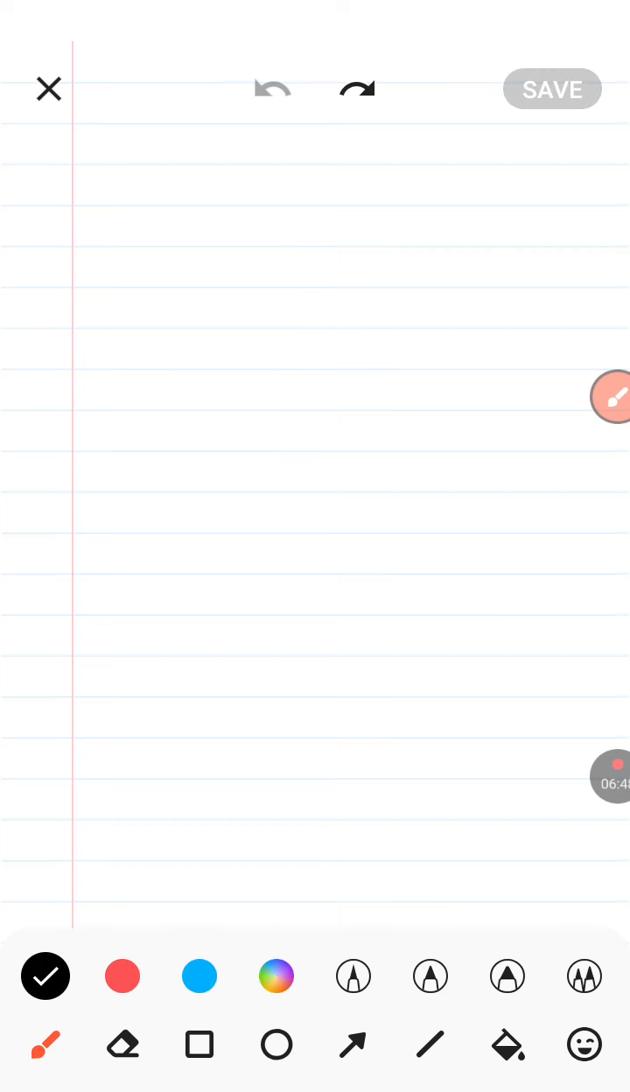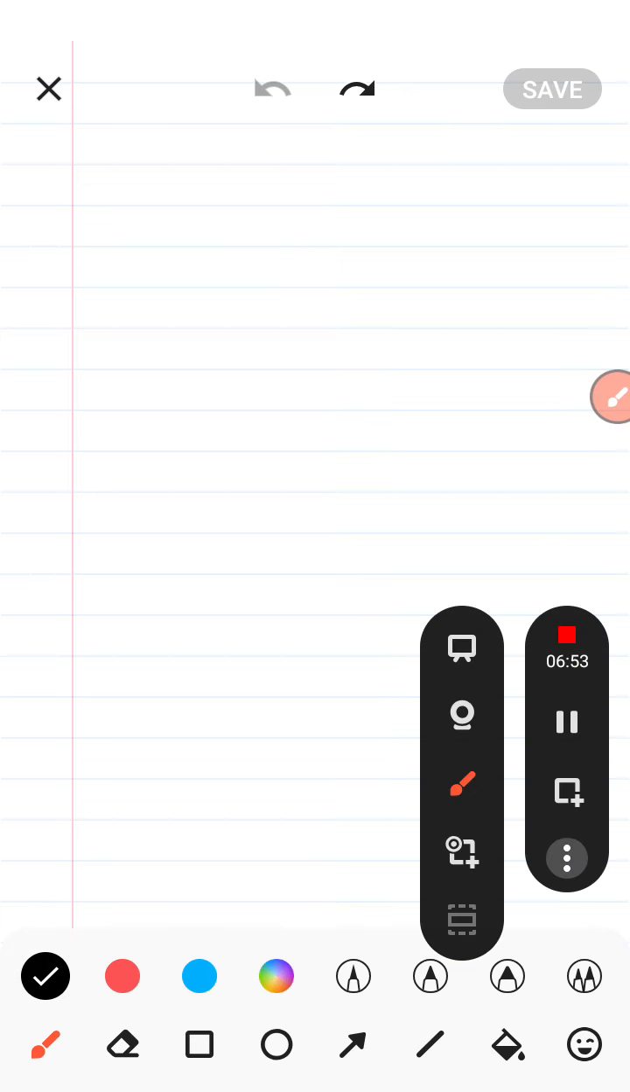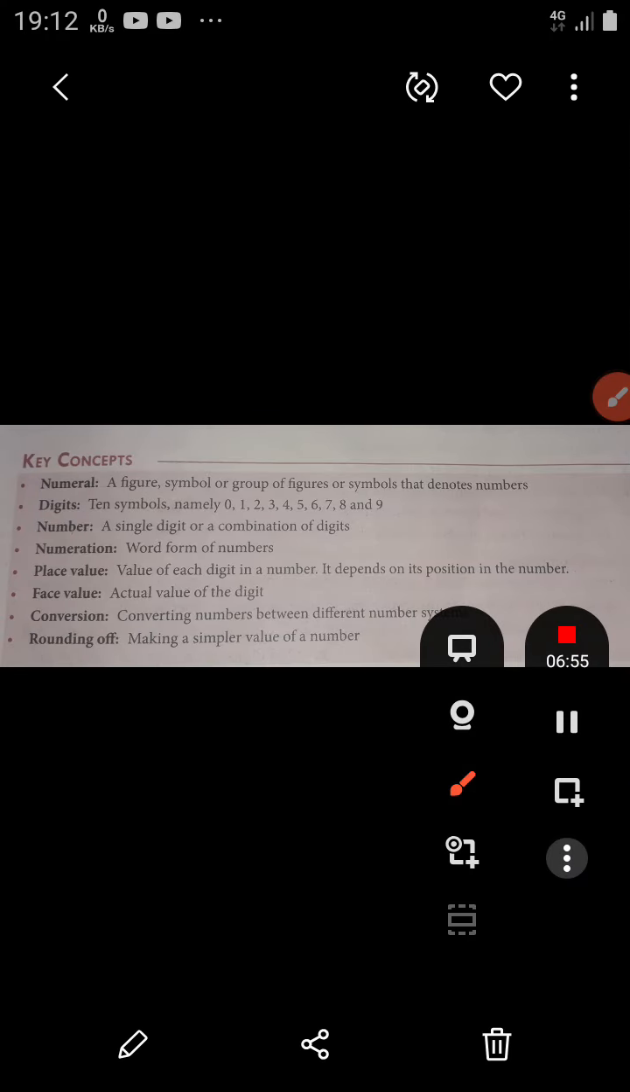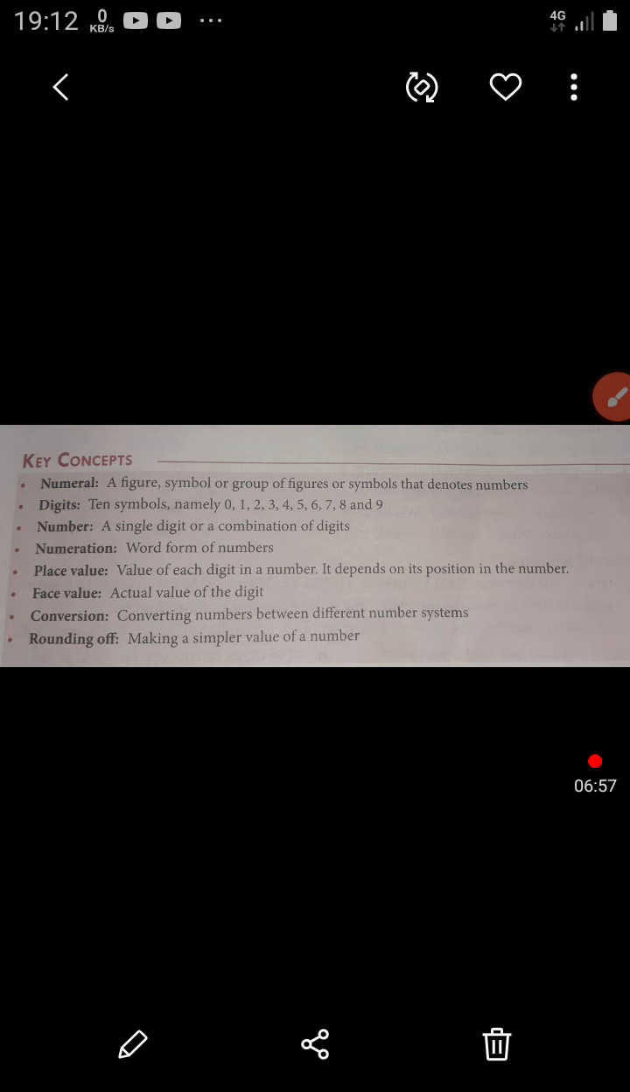Okay, so today we learned what we learn in this chapter: face value, place value, standard form, number names, and how to compare these numbers. And the next exercise is our 1B, which you can join in our next class. Thank you, friends.